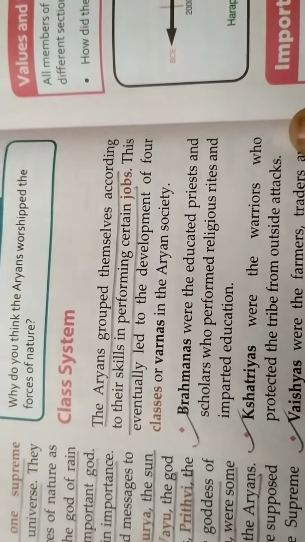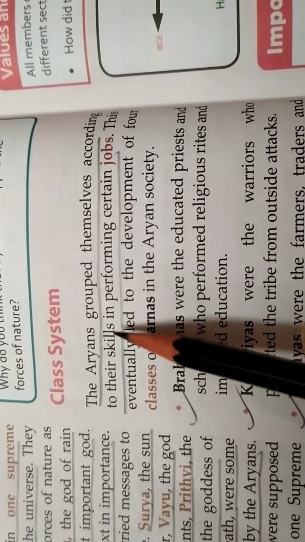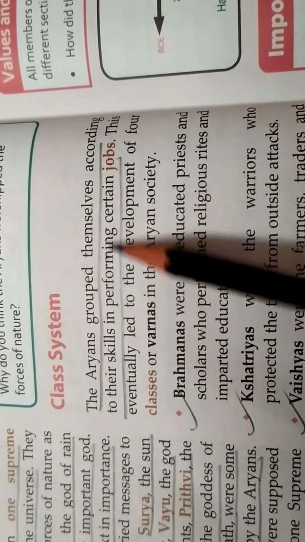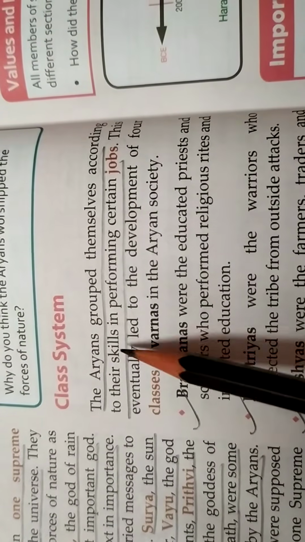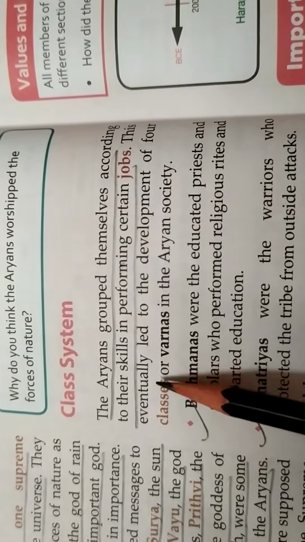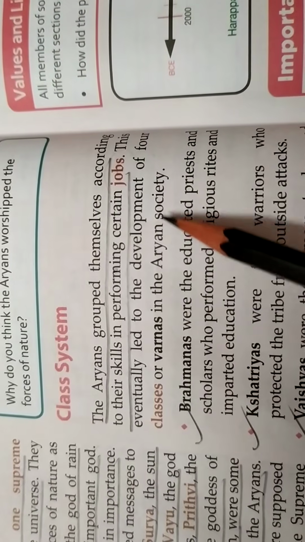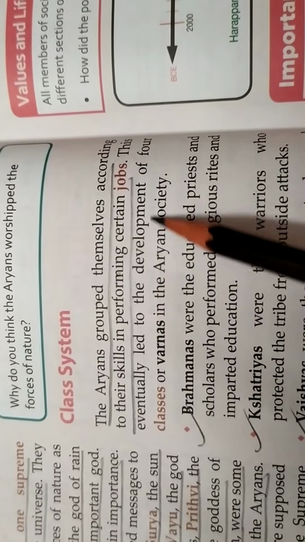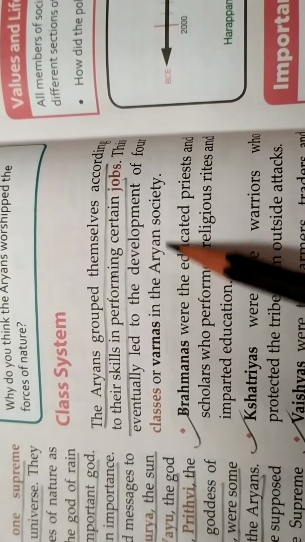Next topic is caste system. The Aryans grouped themselves according to their skills in performing certain jobs. According to their jobs, the Aryans were divided into different groups. These eventually led to the development of 4 classes or varnas in the Aryan society. So according to the occupation or job, the society was divided into 4 classes or varnas during the Aryan period.